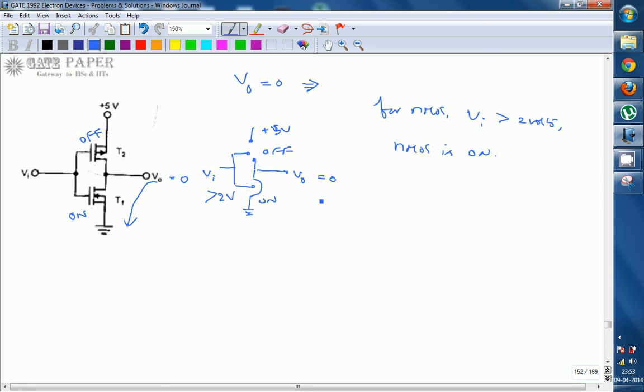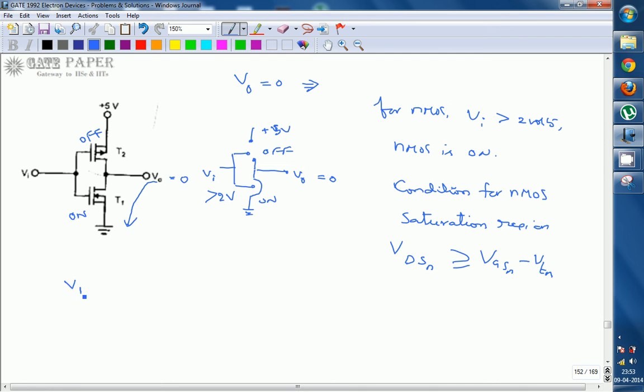So for NMOS, the condition for NMOS saturation region is VDSN should be greater than or equal to VGSN minus VTN.